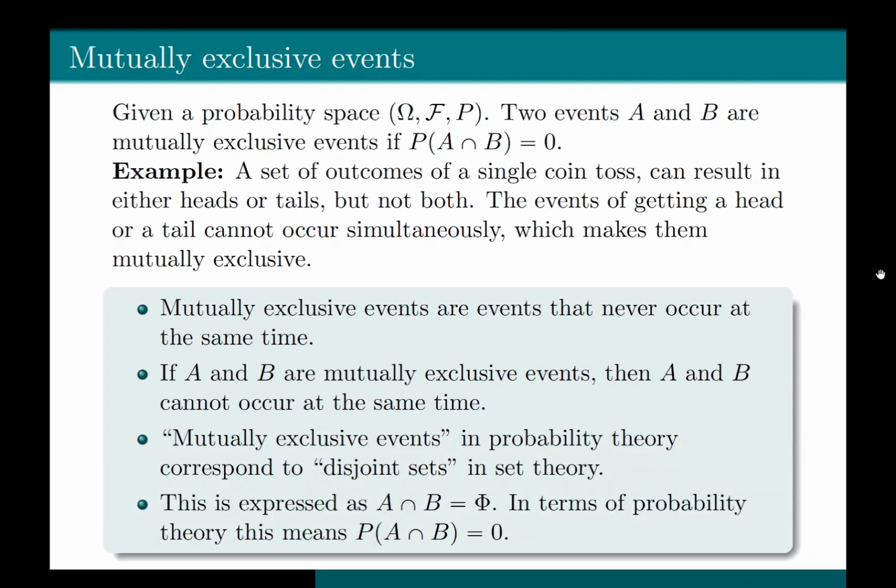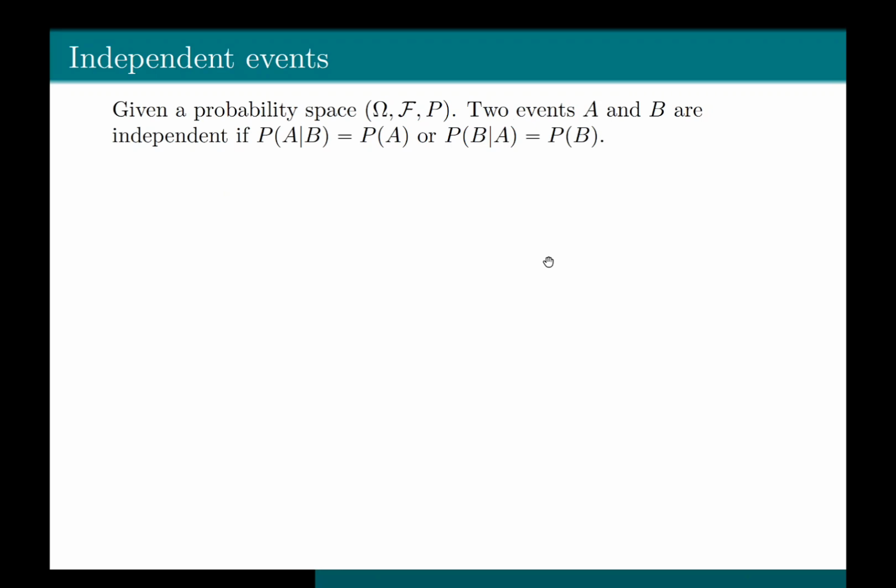If A and B are disjoint, then A intersection B is equal to empty, a null set in terms of probability theory. So if you take the probability of both sides, you'll get probability of A intersection B is equal to probability of a null set, and we know that it is equal to 0. Okay, so let's see what independent events are.